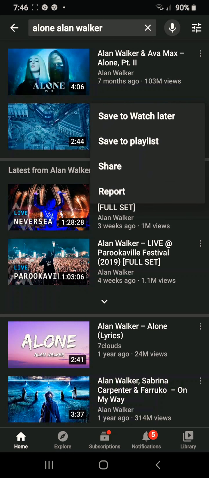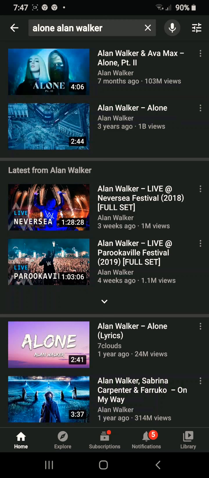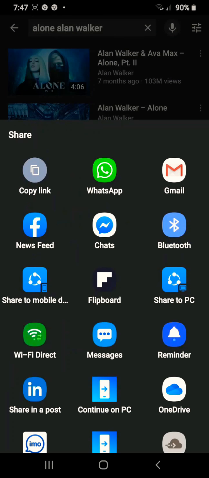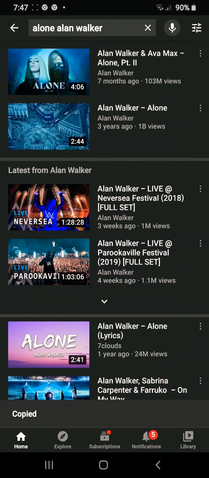Then click these three dots. I'll show you, like these three dots, these three dots, which I marked. So after clicking that, you'll click share. After clicking that, copy link. Copy.